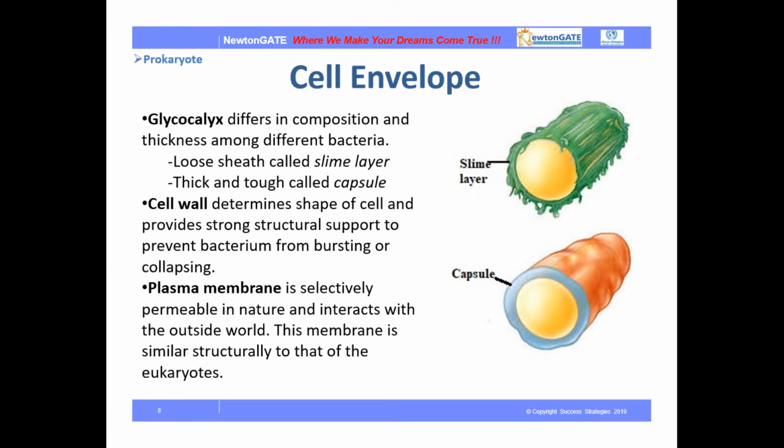Now, what is the plasma membrane in a bacterial cell? The plasma membrane here is selectively permeable in nature. What is selectively permeable? A selectively permeable or semi-permeable membrane is one which allows certain substances to pass through it. That is why it is termed selectively or semi-permeable, because it doesn't allow every substance to pass through. It selects. This membrane is structurally similar to that of eukaryotes.